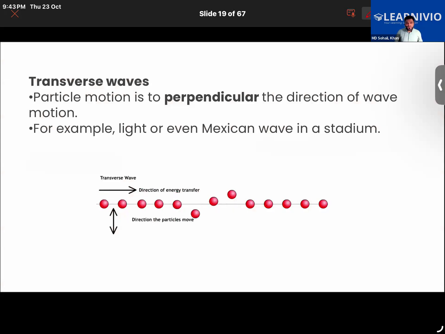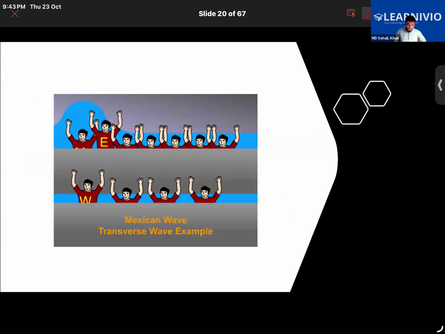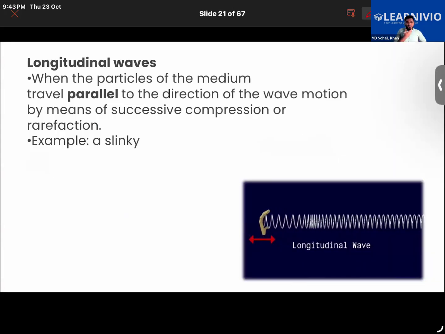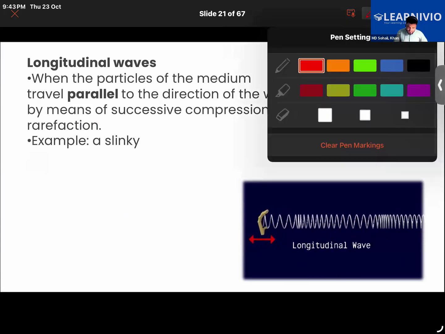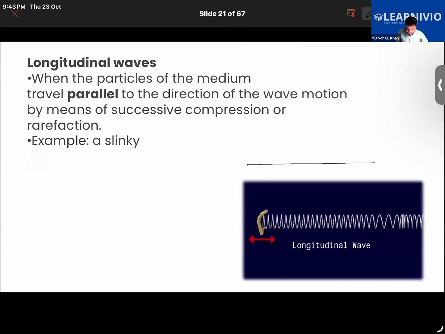To visualize it, look at this one particularly. Here you will see that the particles of the medium start to vibrate. And how are they vibrating? They are vibrating parallel to the direction in which the sound is moving. As I'm speaking, sound is traveling in this direction. This is the direction of sound.